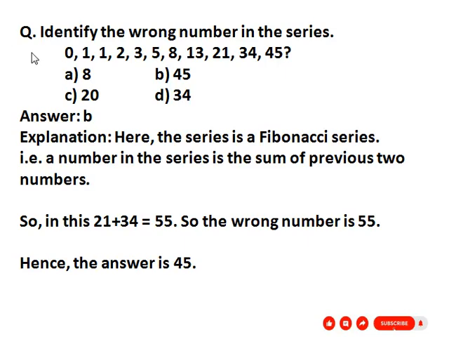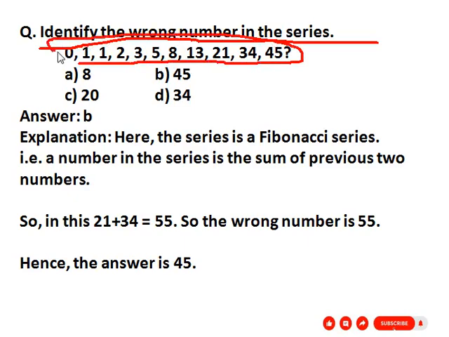Here, the first question is: identify the wrong number in the series. The given series is 0, 1, 1, 2, 3, 5, 8, 13, 21, 34, 45. So, this is a Fibonacci series, and from this series, we have to find the wrong number.